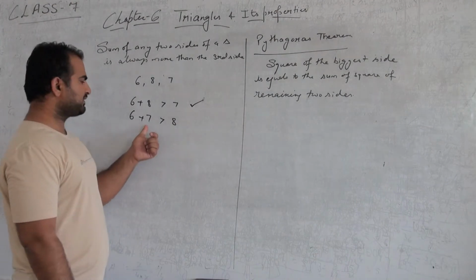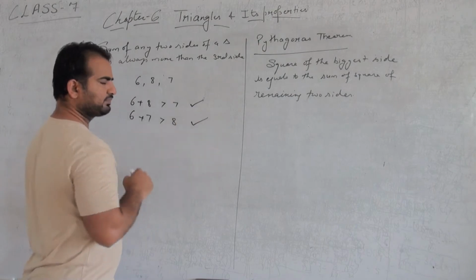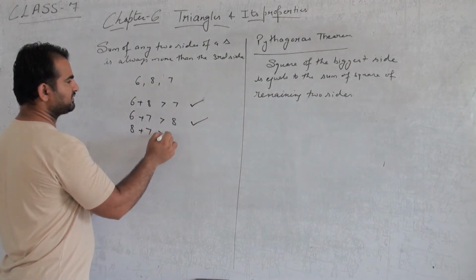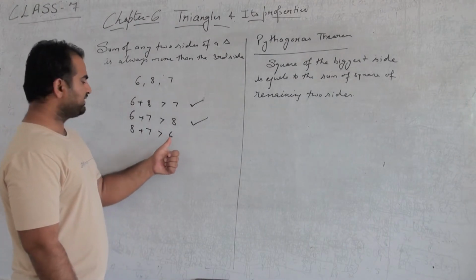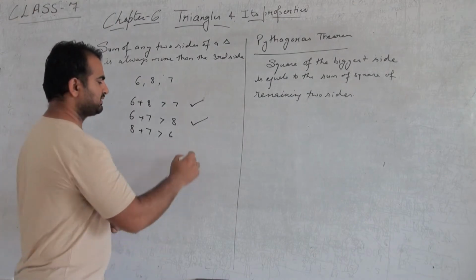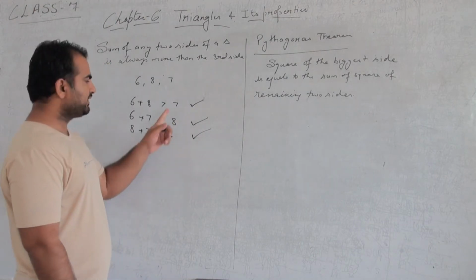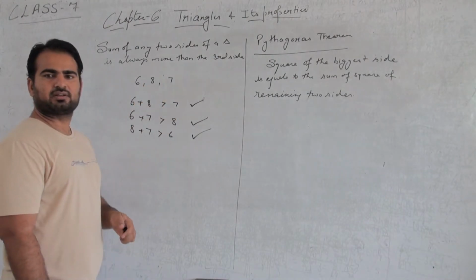Next is 6 plus 7 is greater than 8. So 6 plus 7 is 13 and it is greater than 8. It is also true. Next is 8 plus 7 is greater than 6. So 8 plus 7 is 15 and 15 is always greater than 6. All three conditions are true. So we can say that 6, 8 and 7 will form a triangle.